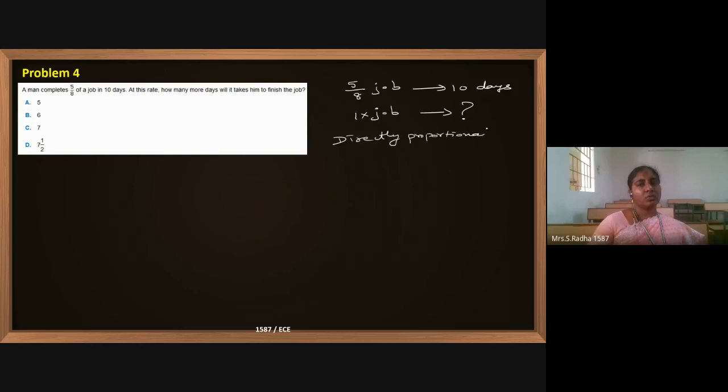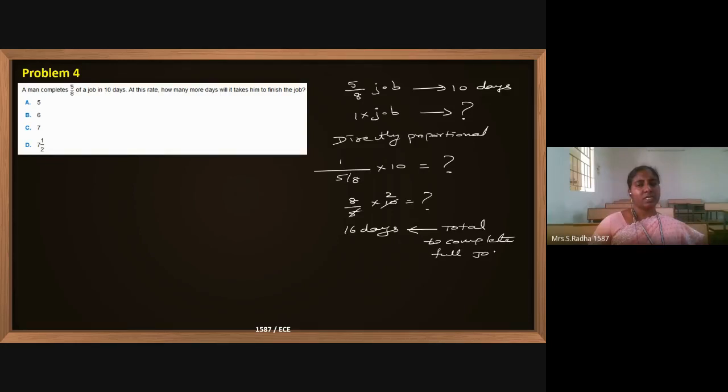Okay, so the question mark value will be 1 by 5 by 8 into 10. That is 8 by 5 into 10, which is the question mark value. 5 ones are 5, 5 twos are 10. So 16 days in total he will take to complete the full job. To complete the full job he is taking 16 days.